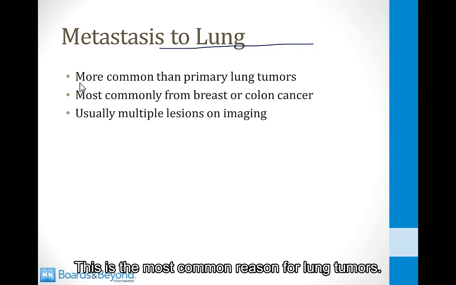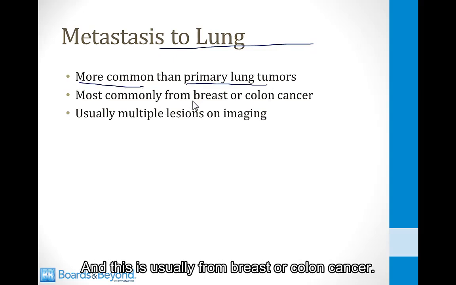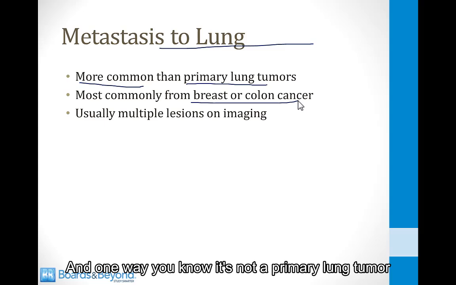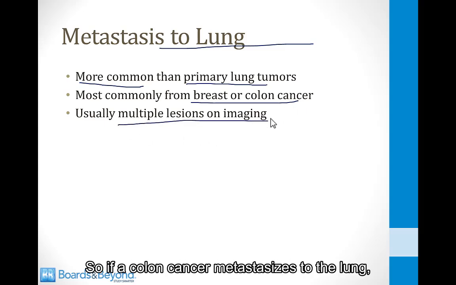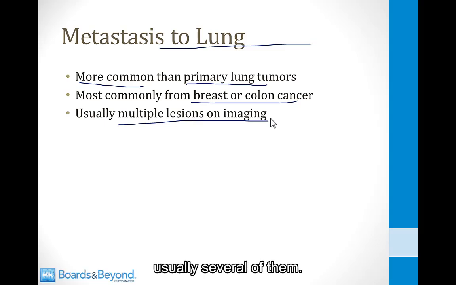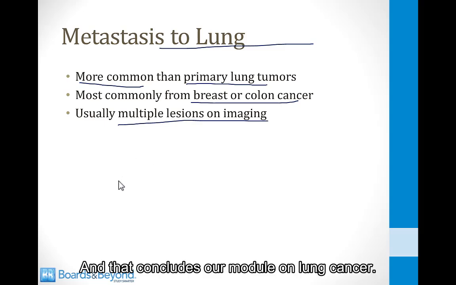This is the most common reason for lung tumors. This is more common than primary lung tumors, and this is usually from breast or colon cancer. They commonly go to the lungs. And one way you know it's not a primary lung tumor is that they're usually multiple lesions. So if a colon cancer metastasizes to the lung, the patients will have nodules on both sides of the body, usually several of them. This is a hint that this is likely a secondary lung metastasis, not a primary tumor. And that concludes our module on lung cancer.